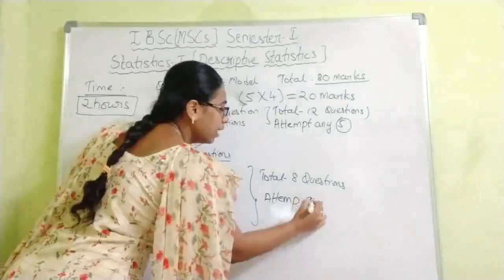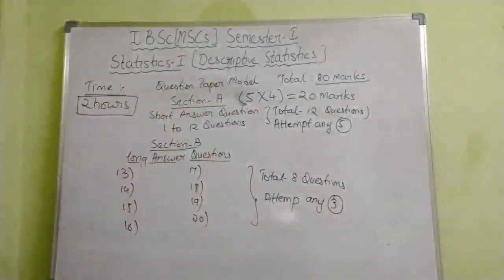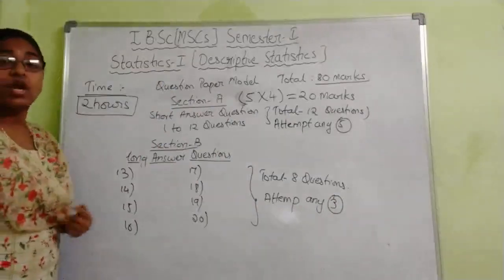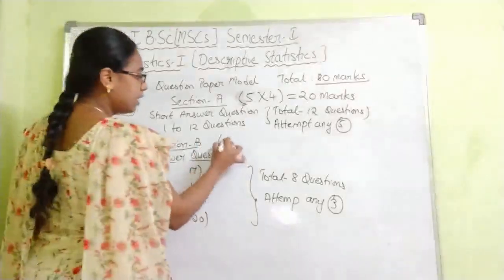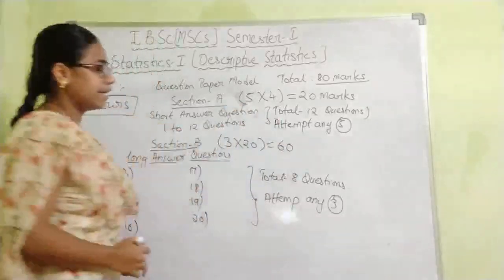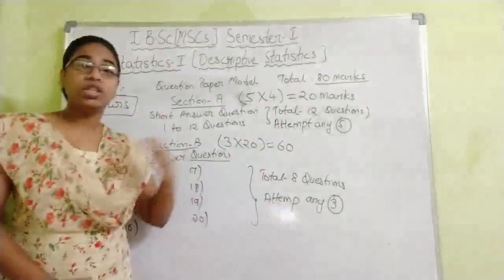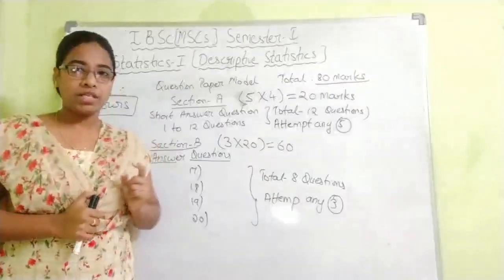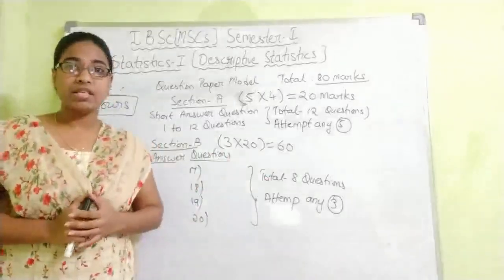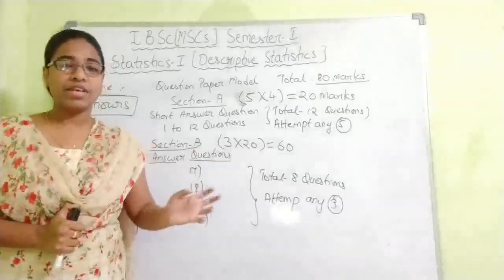Attempt any 3. So how many long answers are we going to write in this pattern? Only 3 long answers. Each answer carries 20 marks, so 3 into 20 is equal to 60. Before, our long answer was only for 12 marks, but now the long answer is for 20 marks. So make sure whatever answers you write, they match the weightage of the marks. According to the weightage of the marks, you elaborate your answers and justify those marks.